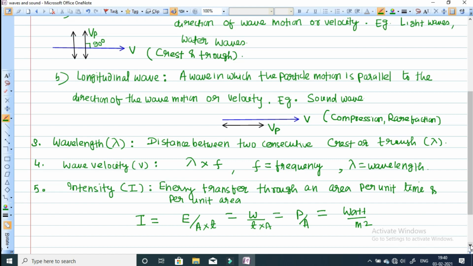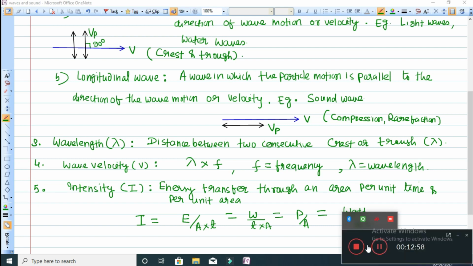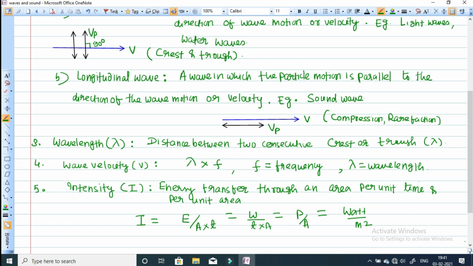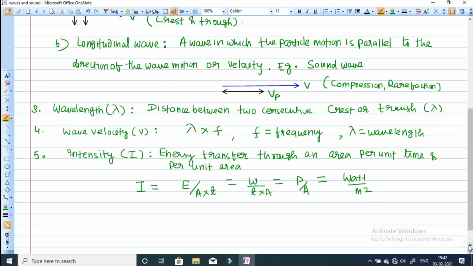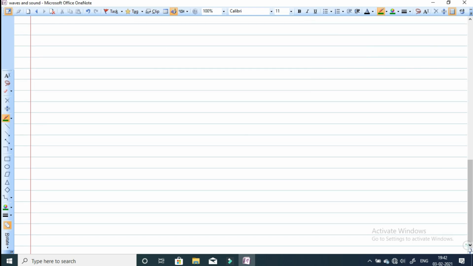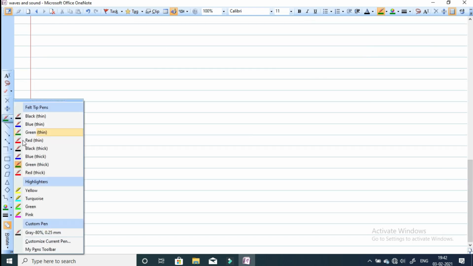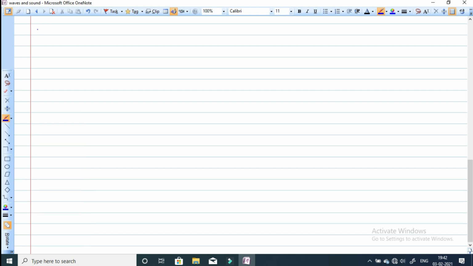Now we will see the equation of wave motion. What is the equation of wave motion? Now we are going to see the equation of wave motion. So the next topic is equation of wave motion.